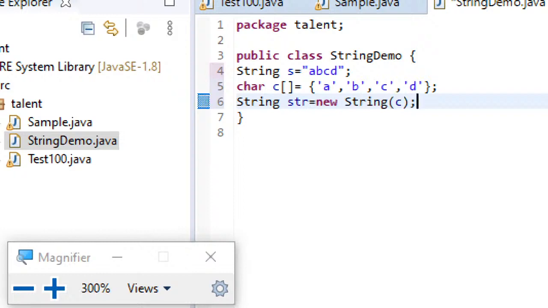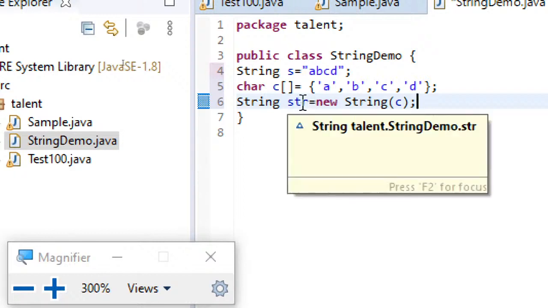So here s is created directly as a string, and str is created from the character array.